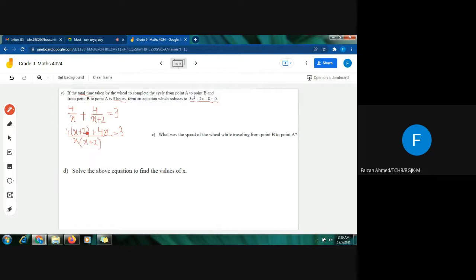Now what will I do? I will simplify. I will expand this bracket. I have to multiply 4 with x, so this will become 4x. Then I will multiply 4 with positive 2. 4 times 2 is 8, so this will become 8. And this will be 4x as it is. Now I will shift the denominator to the other side. It is being divided on this side, and when it goes to the other side, it gets multiplied. I am also multiplying the brackets. So x multiplied by x will be x square, and when this x is multiplied with 2, it will become positive 2x.